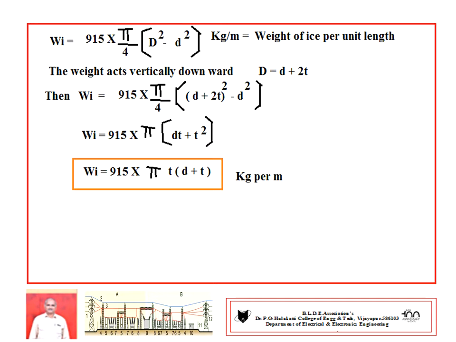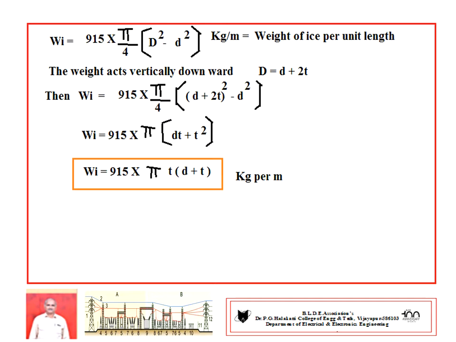So Wi, the weight of ice per unit length, becomes density into area. Density is 915 into area, pi by 4 into capital D square minus small d square.